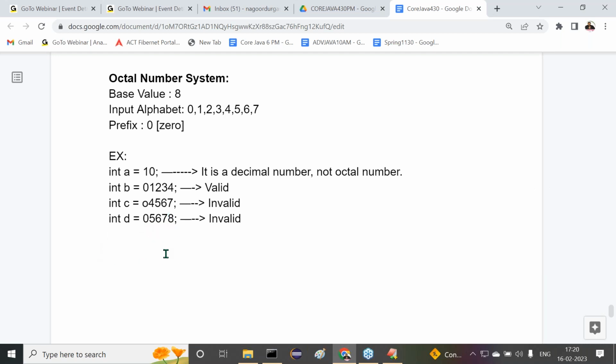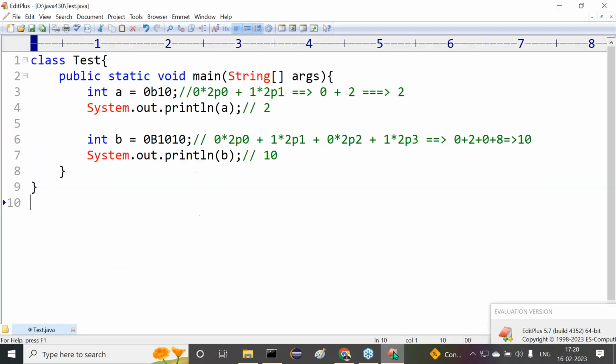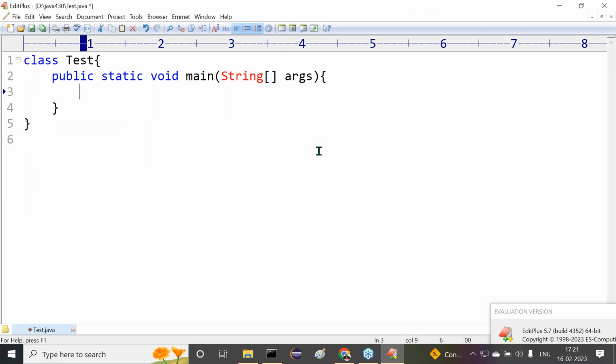Observe carefully. I'm telling you one simple example here. Now try to recognize this. All of you know. Alright. Understand this. For example, I want to take int a is equal to 10. Now System.out.println of a. This is actually a decimal value. But I want to make it an octal number. If you want to make it an octal number, we just have to provide the prefix value 0. 0 is the prefix value that we provided here.